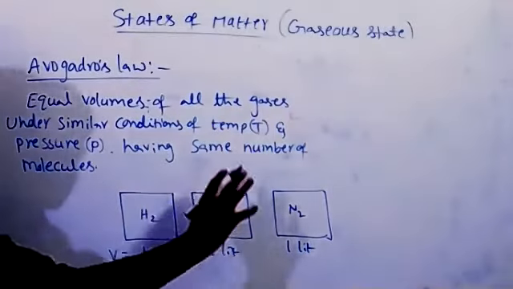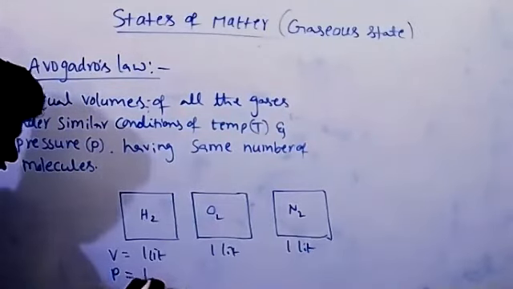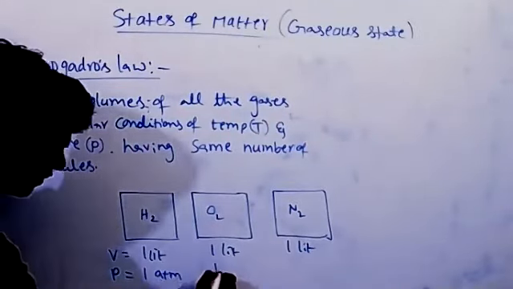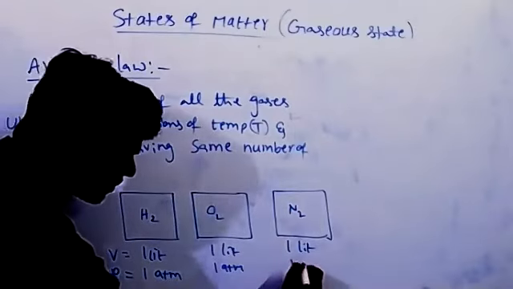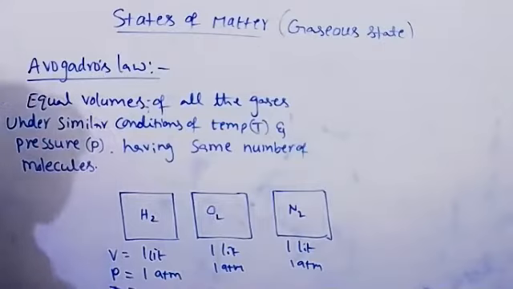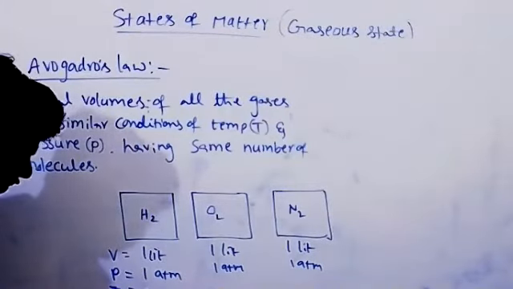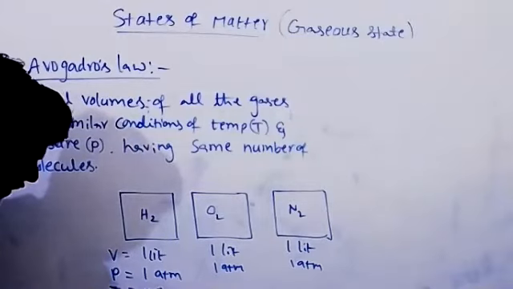And these gases are also maintained at the same pressure, suppose 1 atmosphere. Temperature is also the same. All 3 gases are maintained at the same temperature, suppose 20 or 25 degrees centigrade.